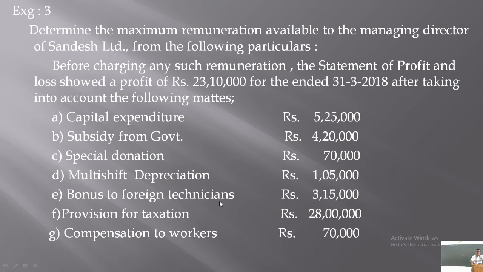And one more expense here is bonus to foreign technicians, 3,15,000. Now, bonus is an allowable expense. Bonus is a regular expense, right? It is to be deducted from the profit, and it's already deducted from the profit here, 23,10,000. So, no adjustment is required in the case of bonus to foreign technicians. And it is bonus to employees here. Bonus to employees, allowable expenses.